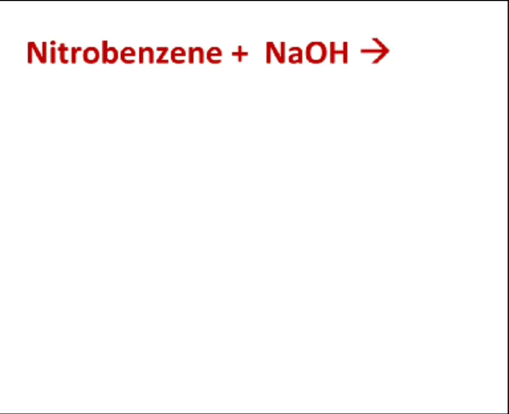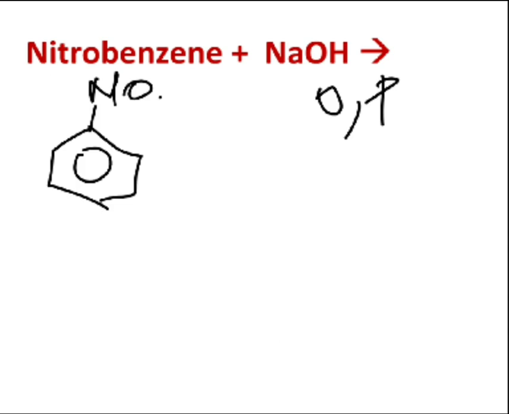The next case is with reference to nitrobenzene. As far as nitrobenzene is concerned, it can undergo nucleophilic substitution reactions, particularly at ortho and para positions. Nitrobenzene has a nitro group. What type of group is the nitro group? It has a minus I effect. Due to the minus I effect, if you consider the resonating structures of nitrobenzene, you can observe that positive charge is found on the resonating structures at ortho and para positions, right?